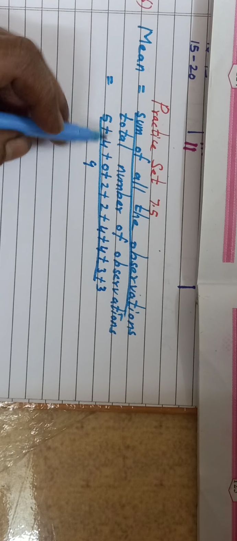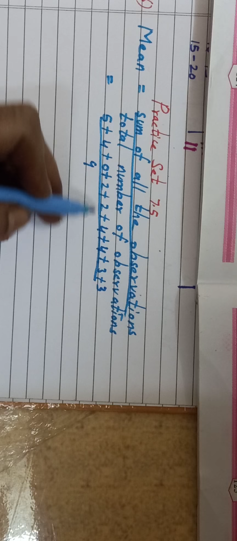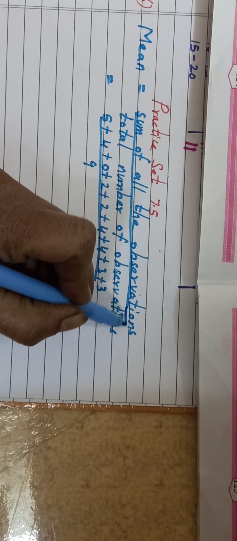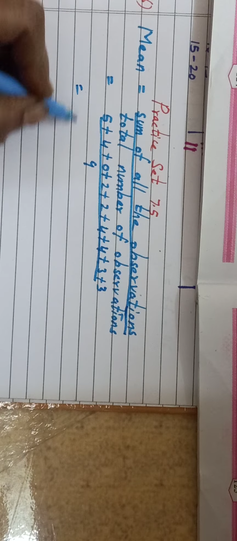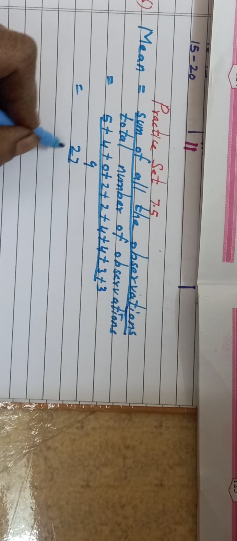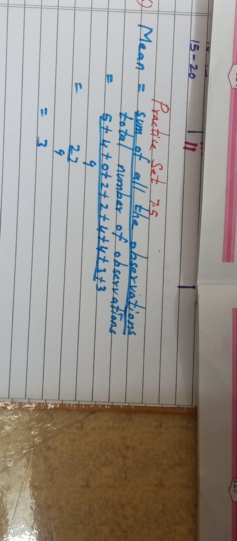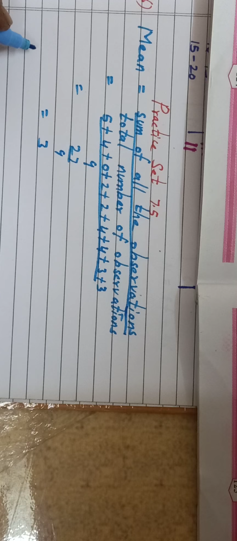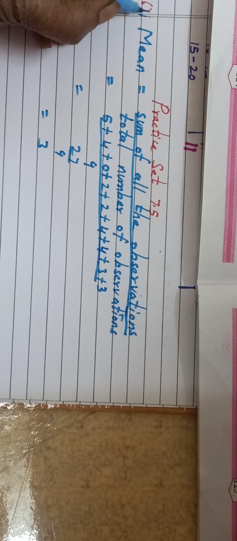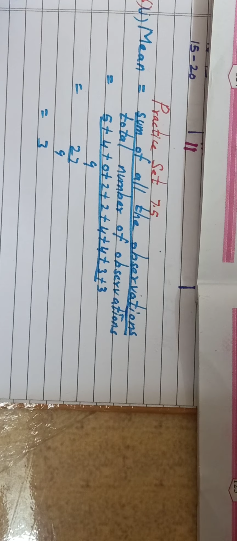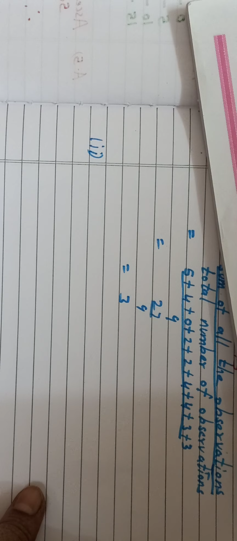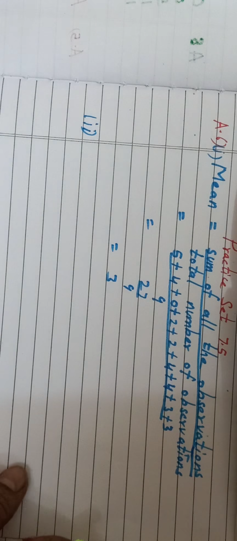So we have discussed how to find mean. I have written the formula and the observations also. We already added and got 27 upon 9, that is 3. Now to find the median, we have to arrange the data in ascending order. So first is mean, second is median. First we will write the data in ascending order.